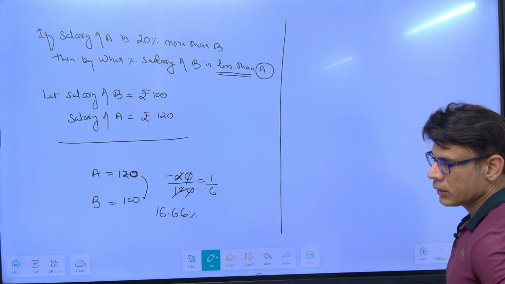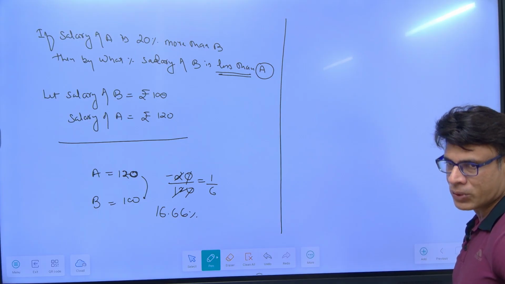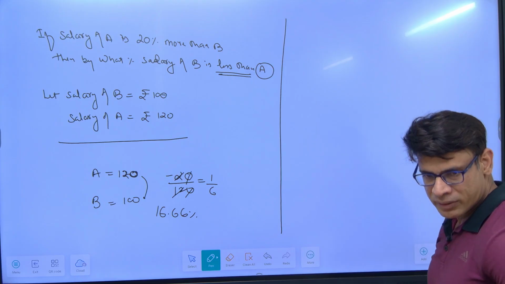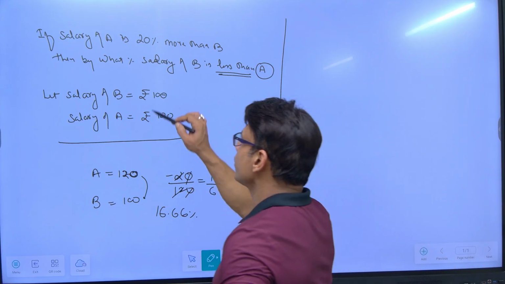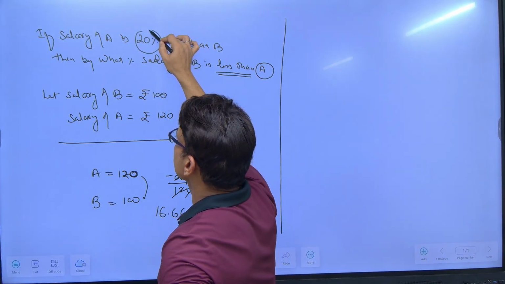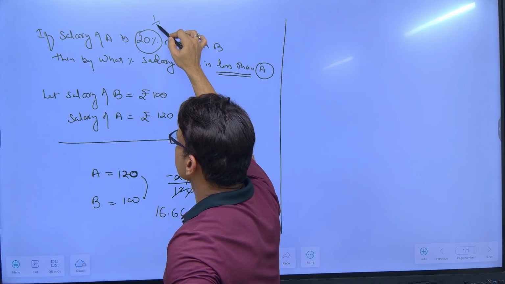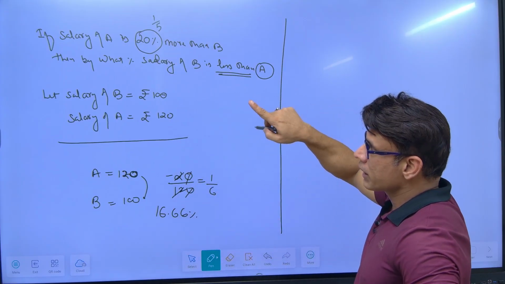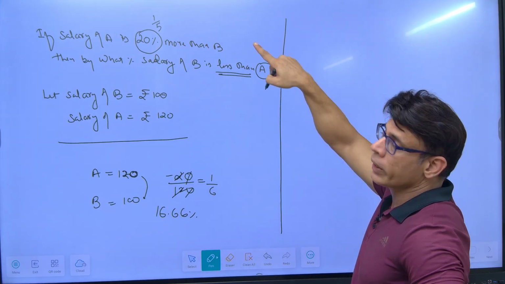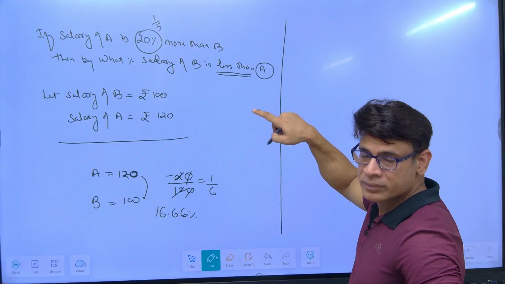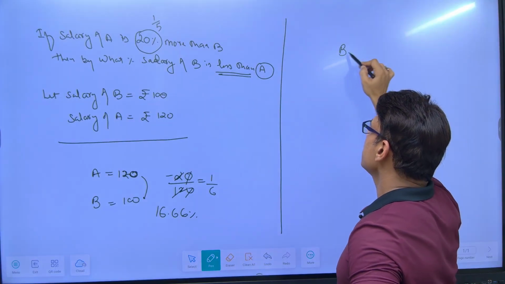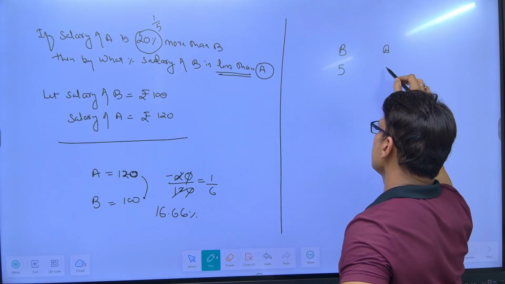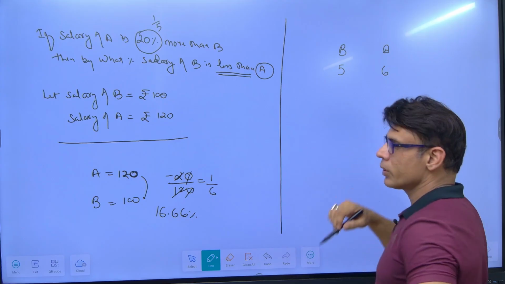Now the same question can be solved without getting into this part. Again, for this, you need to know percentage fraction. 20% is what? 1 by 5, right? So again, read the question. Salary of A is 1 more than 5, right? So write B and then A. So B's salary is 5 and salary of A is 1 more than that, which is equal to what? 6.